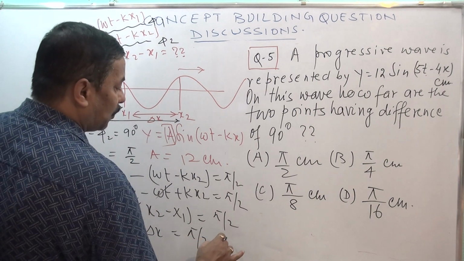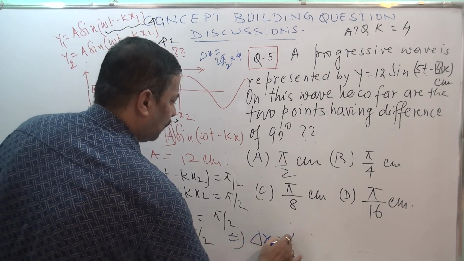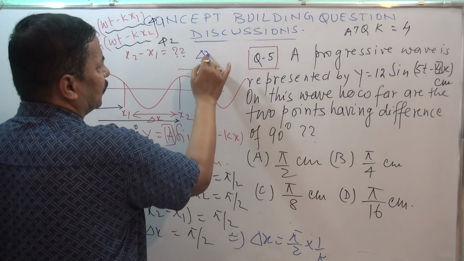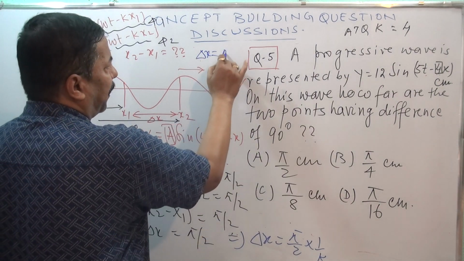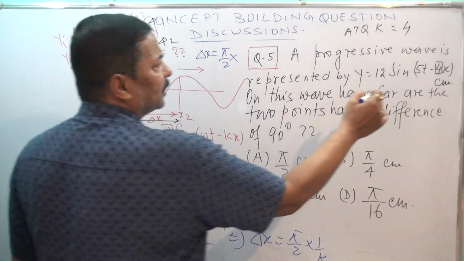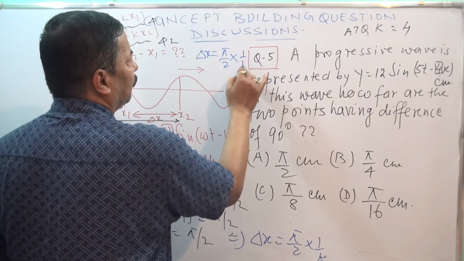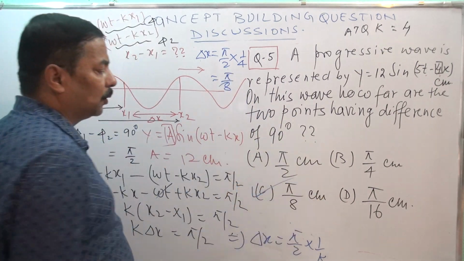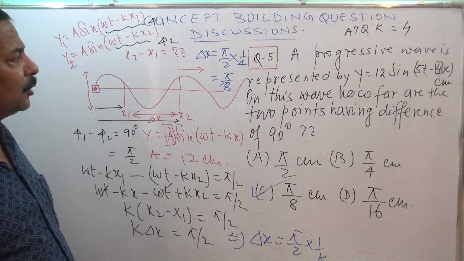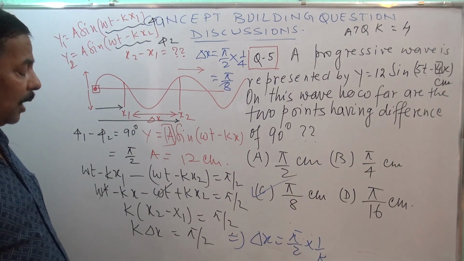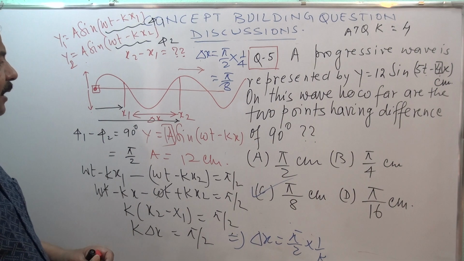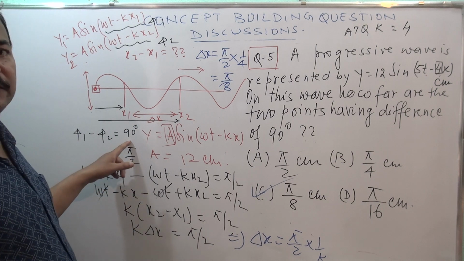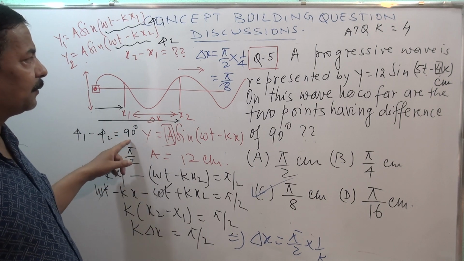So Δx is how much? Δx is π/2 into 1/k. K we have decided is 4. So 1/4 gives π/8. So this should be your correct answer. I hope you have understood how we calculated Δx, the distance between the 2 points where the phase difference is 90 degrees.